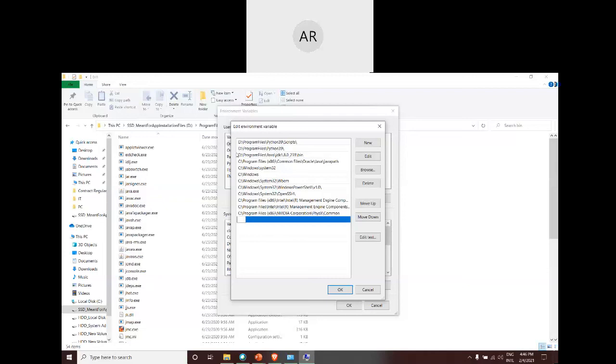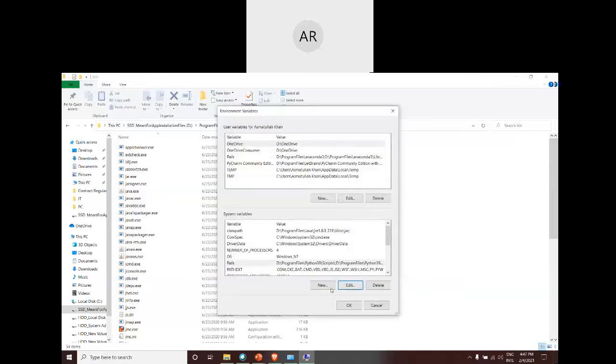This has already been done in this particular line. Can you see it? What you need to do is just click here, paste it and click on OK. But right now I have already done it. You can see both the values are the same. So I need not do it. I'm just clicking on cancel.